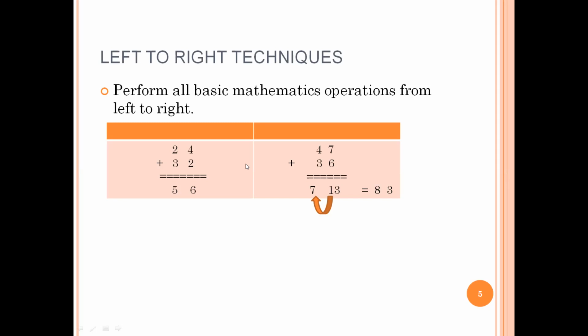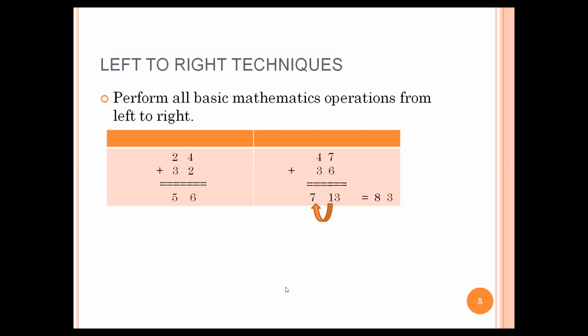But right to left means we start with the unit place, then move to the tens place, then to the thousands. But when we pronounce a number, we pronounce it from the opposite direction. What Indian mathematicians are saying is that as we pronounce our number, we should do our mathematics in that fashion only. We shouldn't be going back and forth.